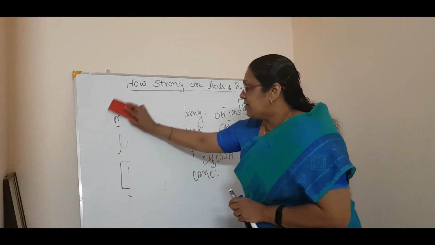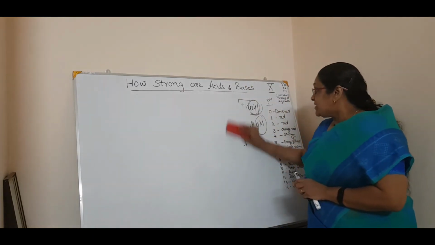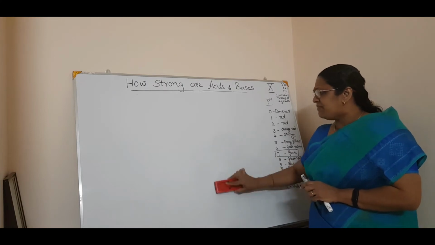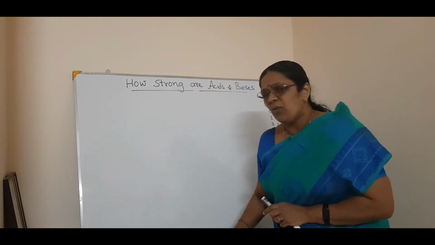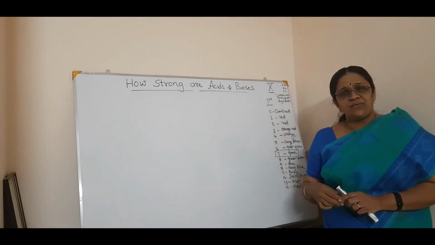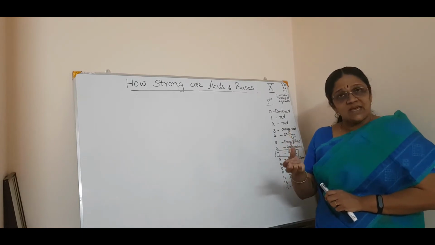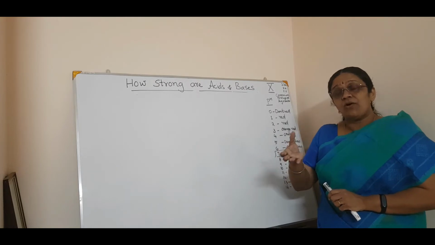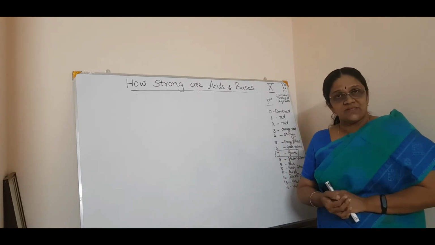Now we will see the importance of pH in everyday life. Now you have some basic idea of what pH is. In a simple way, from pH you can have a measure of hydrogen ion concentration, isn't it?